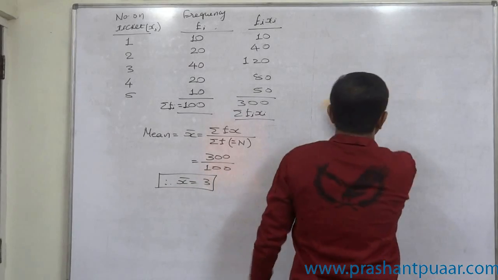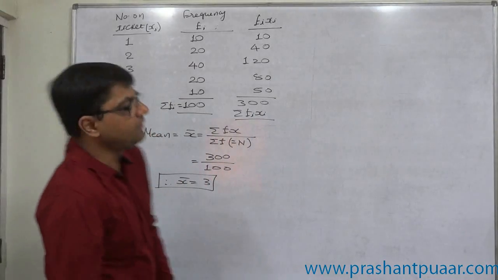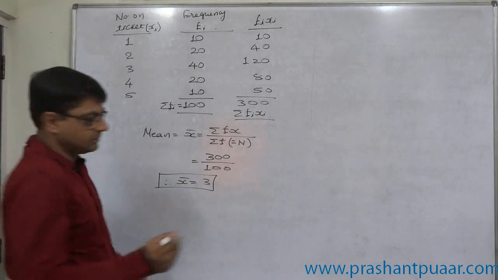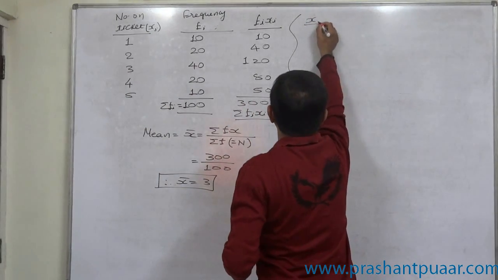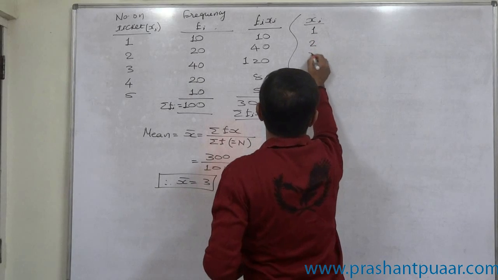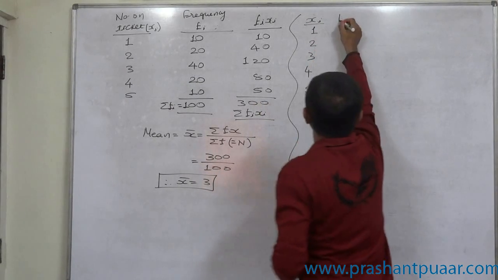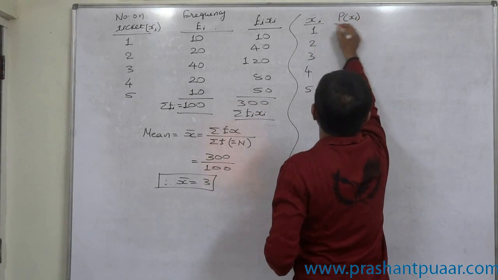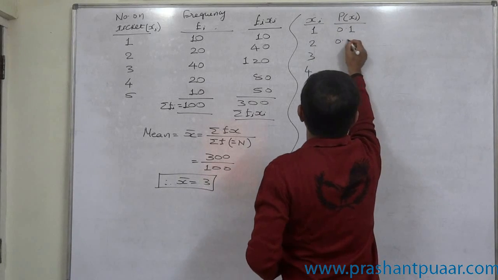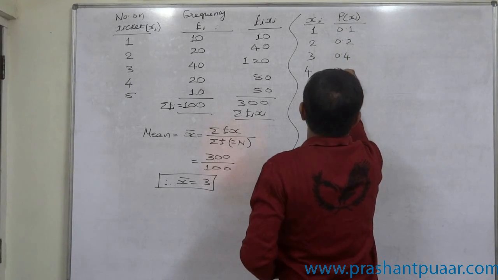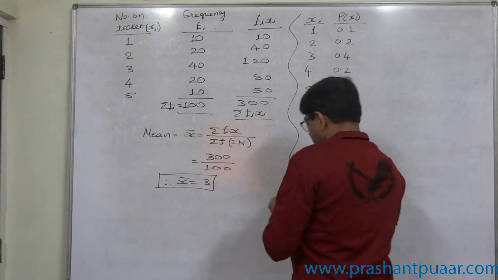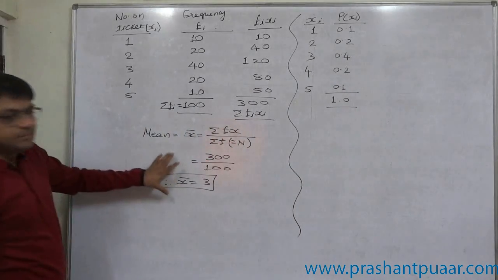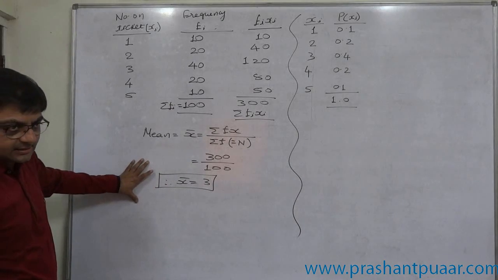Now, in case of a probability distribution, what will happen? Let us take this case as a probability distribution now. What are the arithmetical steps in this case?